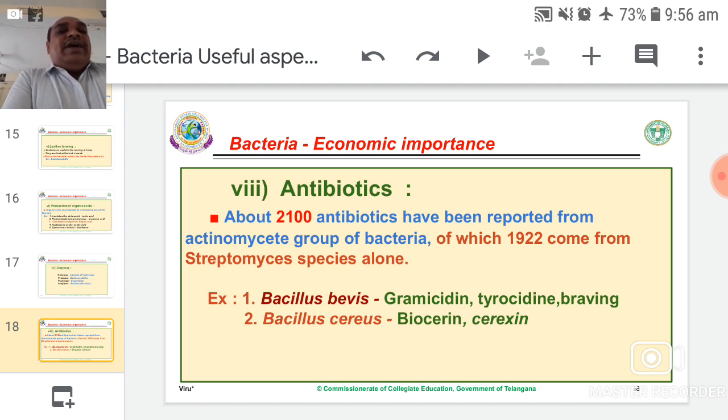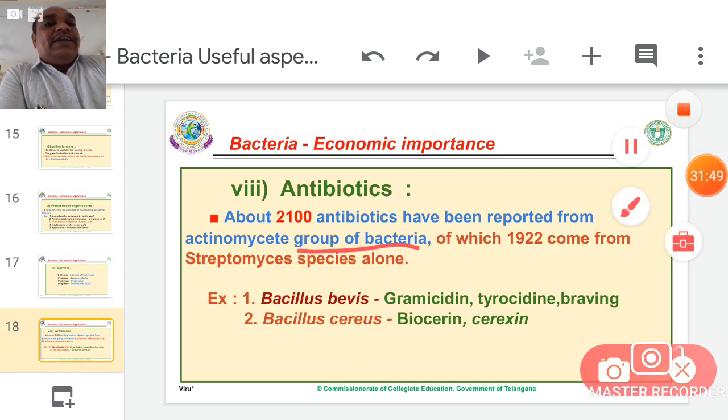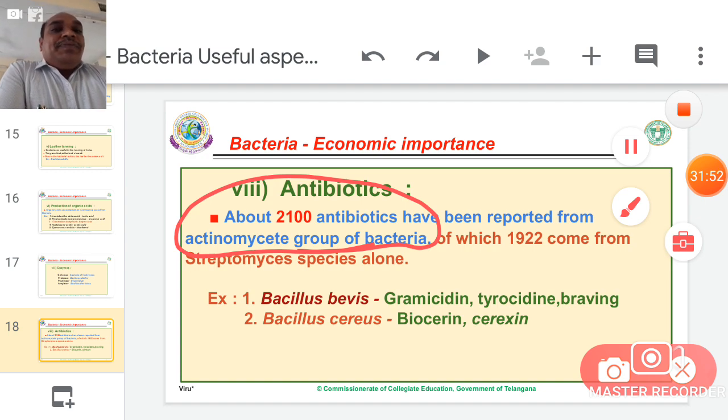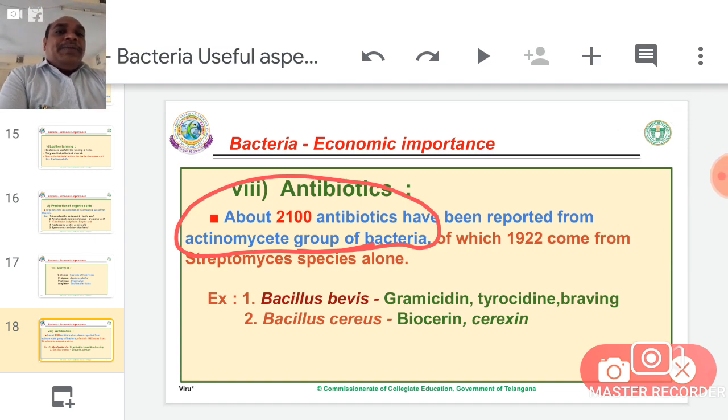Antibiotics. Bacteria have great importance in the production of antibiotics. Listen carefully. Almost 2100 antibiotics have been reported from the Actinomycetes group of bacteria, of which 1922 come from Streptomyces species.